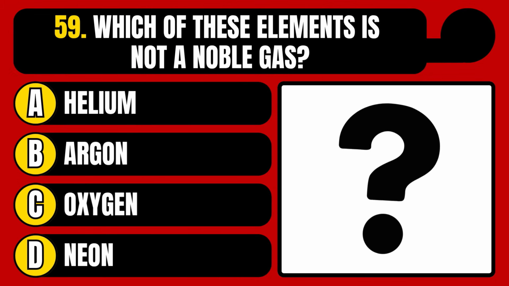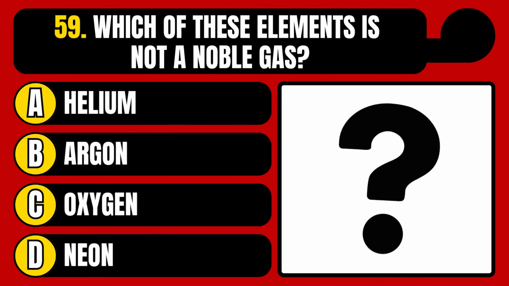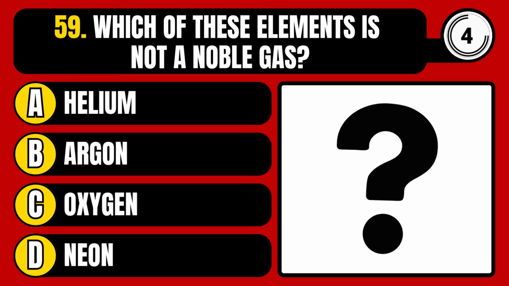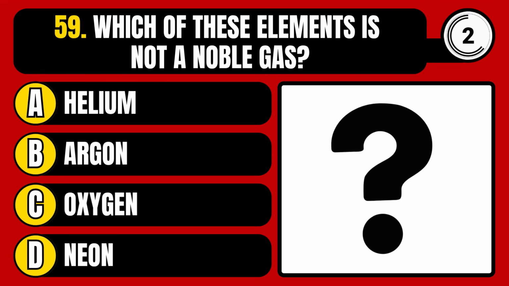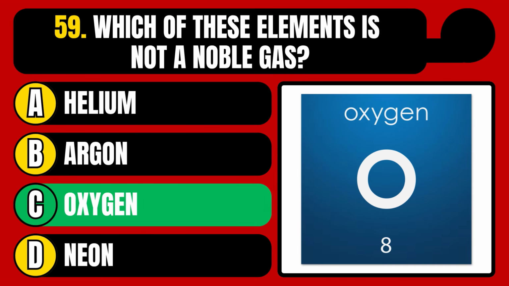Which of these elements is not a noble gas? Helium, argon, oxygen, or neon? The correct answer is option C, oxygen.